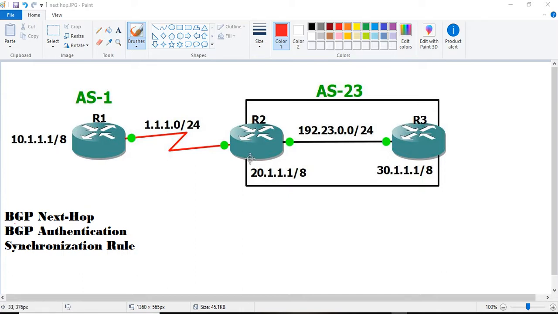Today we are going to discuss BGP next hop, BGP authentication and the synchronization rule. Let us move towards the next hop.